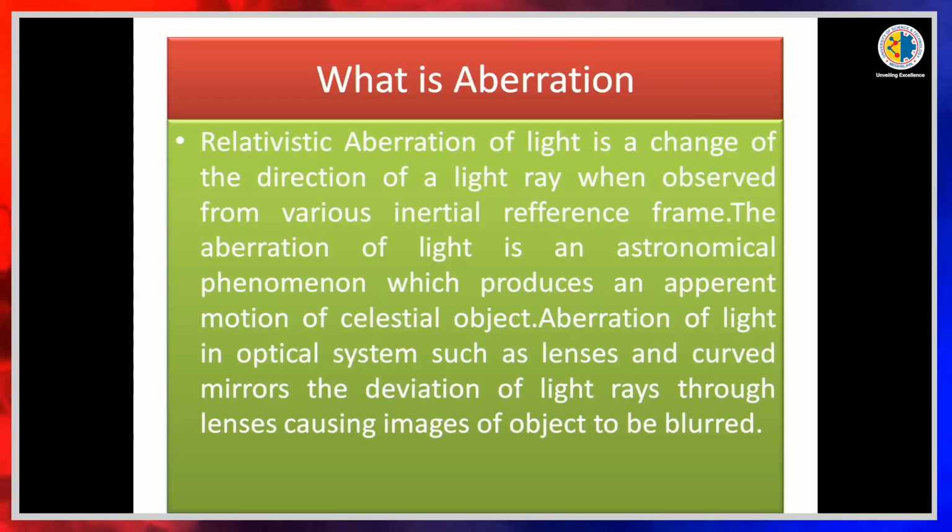What is aberration? Now, another important topic I am going to discuss is aberration. Relativistic aberration of light is a change in the direction of a light ray when observed from various inertial reference frames. The aberration of light is an astronomical phenomenon which produces an apparent motion of celestial objects. Aberration of light in optical systems such as lenses and curved mirrors is the deviation of light rays through lenses causing images of objects to be blurred.